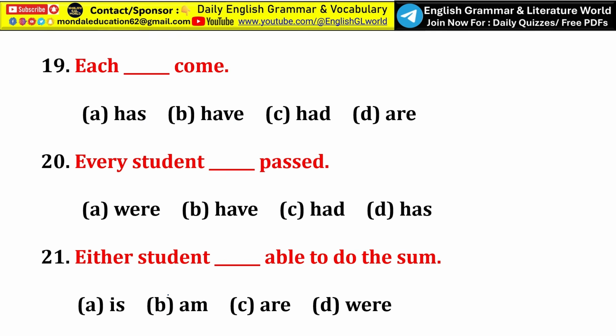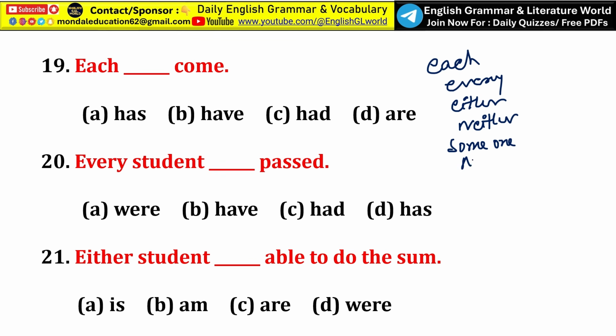Next, each dash come. I have already told you, each, every, either, neither, someone, no one, nobody, somebody, always treated as a singular subject.